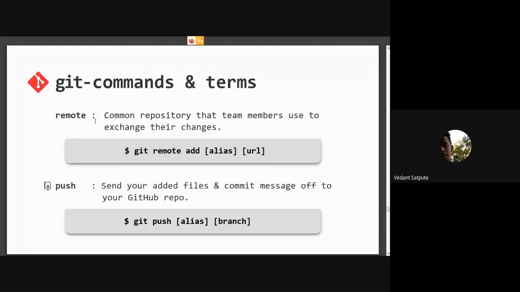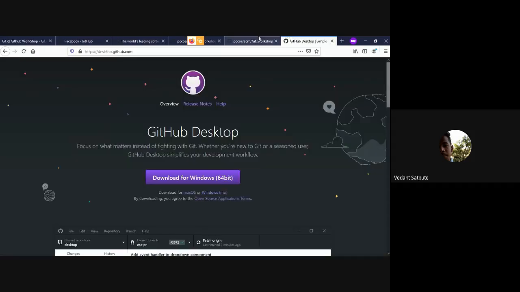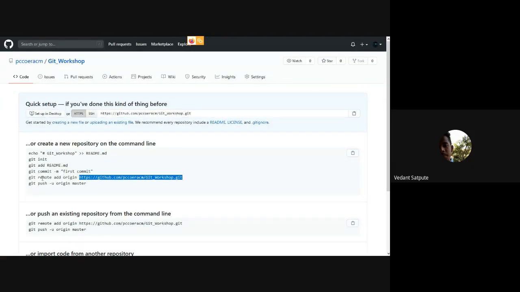So what is remote? Remote is a common repository that team members use to exchange changes. To make it shorter, you can just use this origin in place of completely adding this URL. It's like a variable, origin equal to this URL.